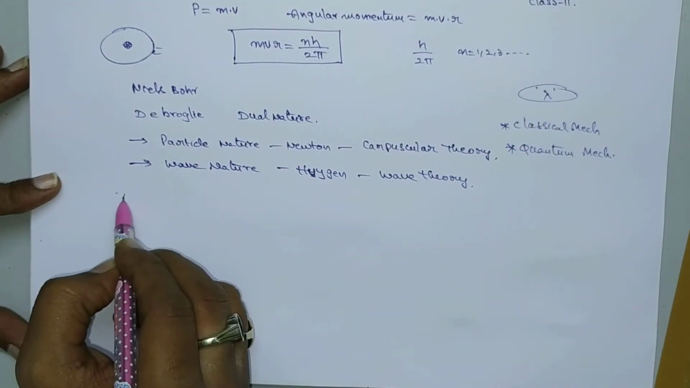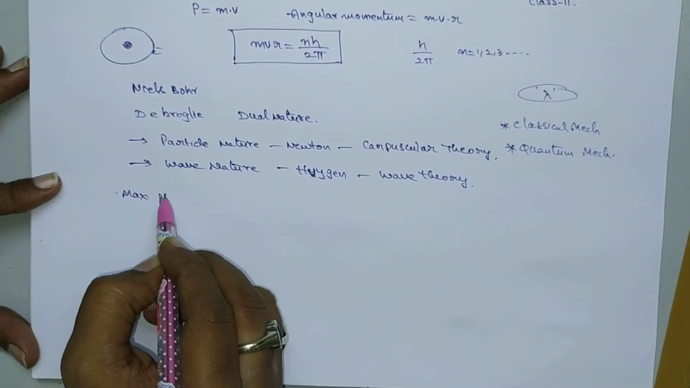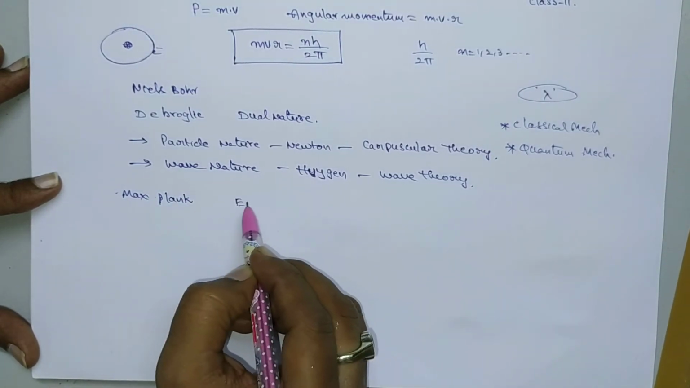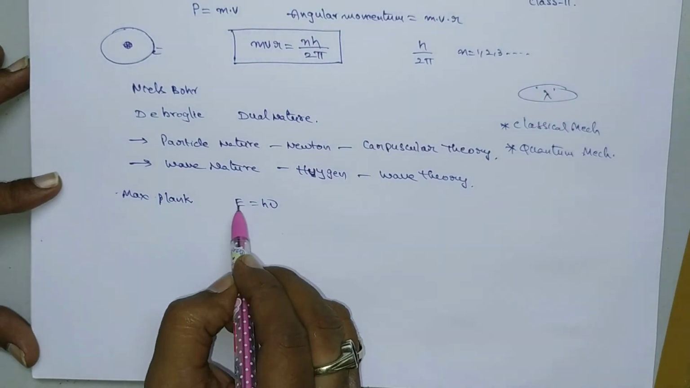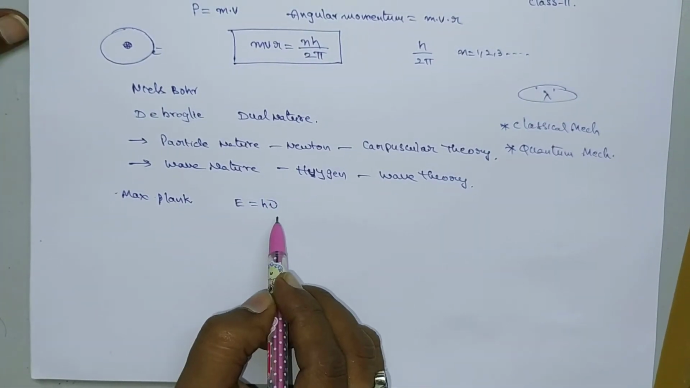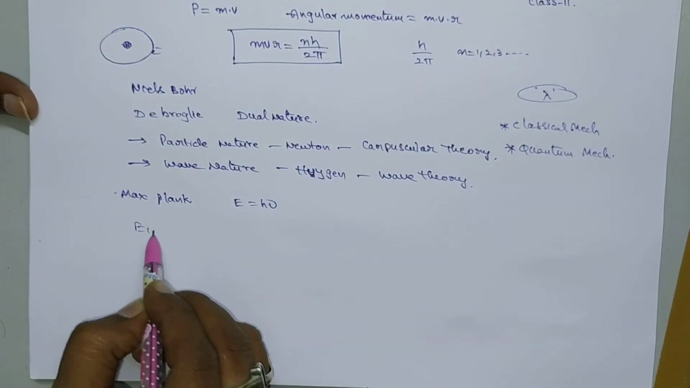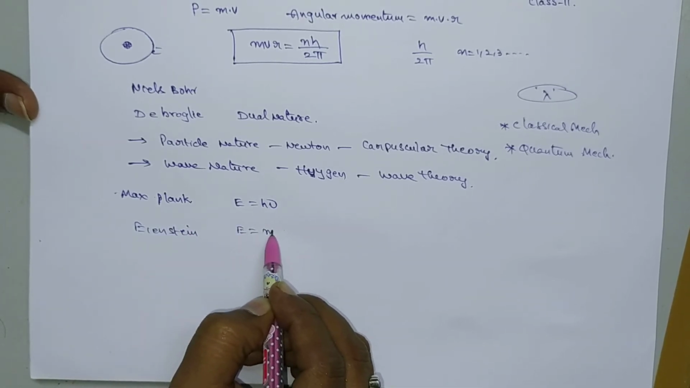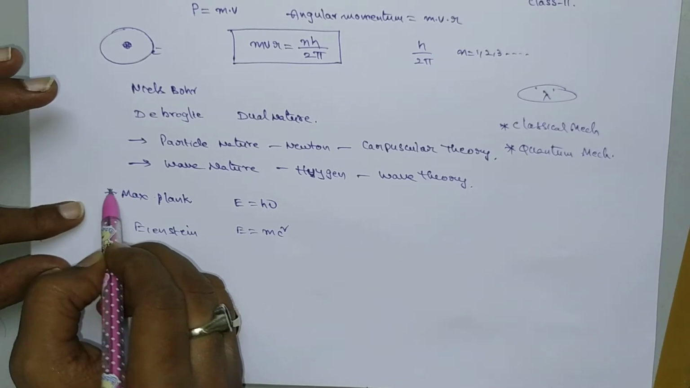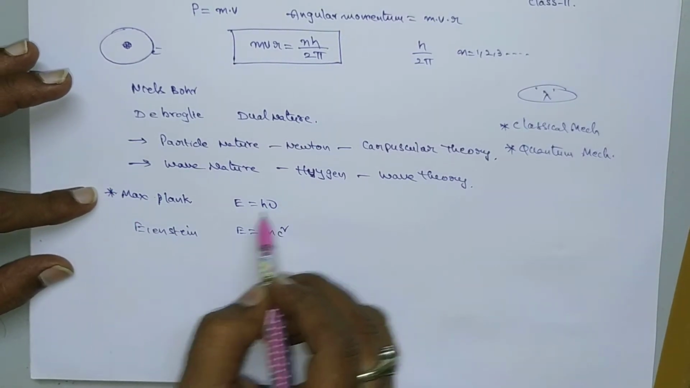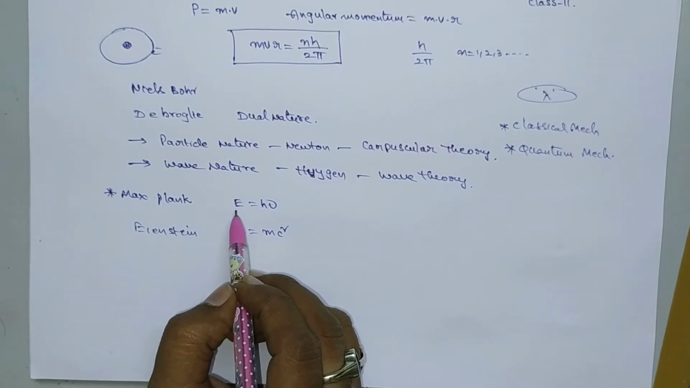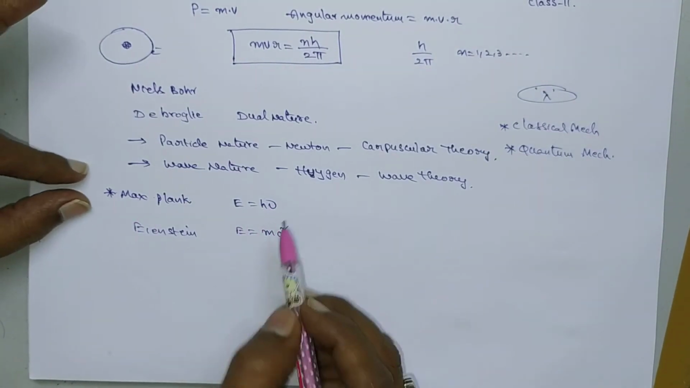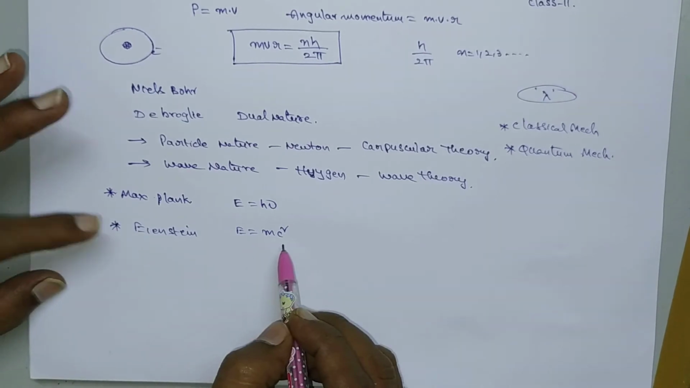According to Max Planck's quantum theory, E is equal to h nu. So h nu means it is a packet of energy. But according to Einstein, E is equal to mc square. So this is the quantum mechanical expression, where E means energy of each photon, and this is the classical mechanical expression given by Einstein.